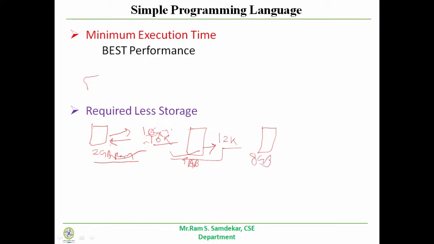Again the cost will increase. Suppose, take an example, now it is 20K. Why is it 20K? Because the memory space has increased.